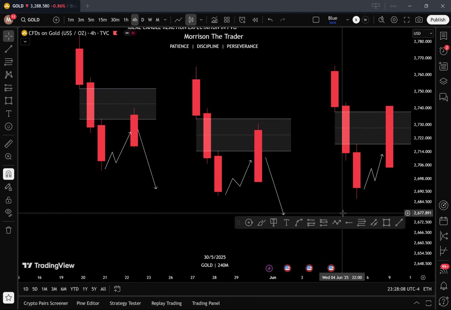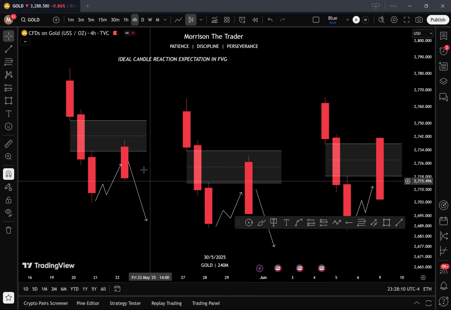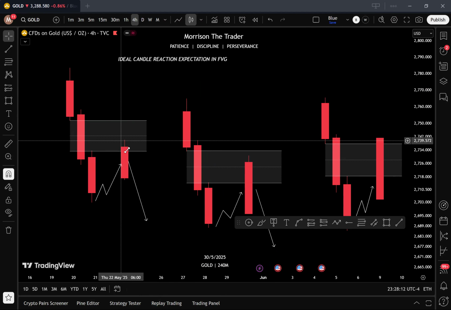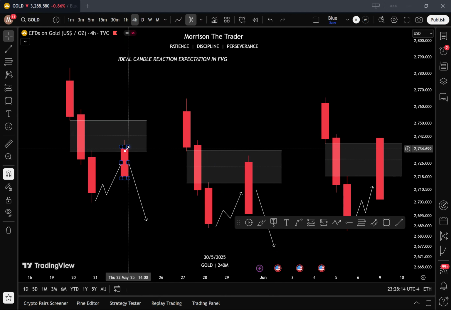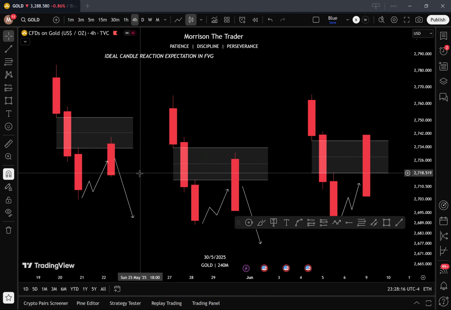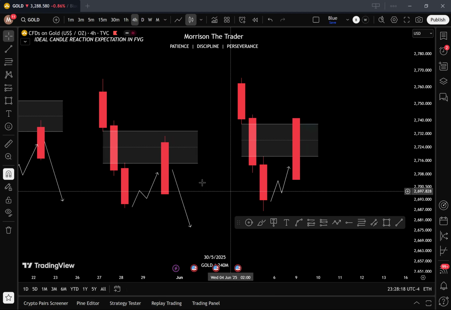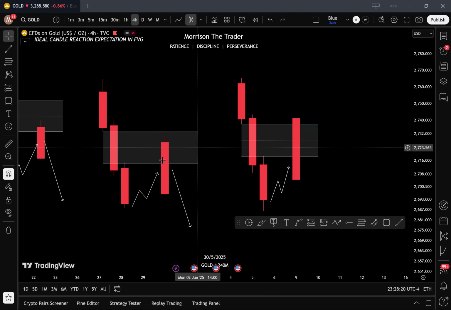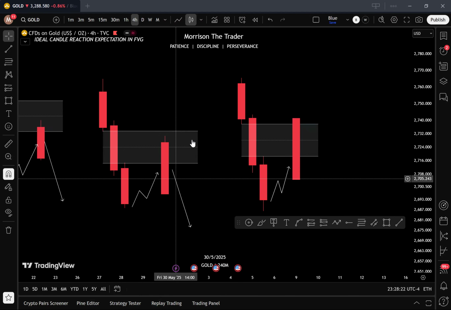So example number one is price goes into a fair value gap and closes inside it. That's number one. You don't want to see this happening. Number two, price goes above the 50% of that fair value gap and closes above the 50% of that fair value gap.